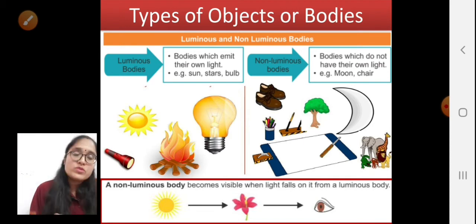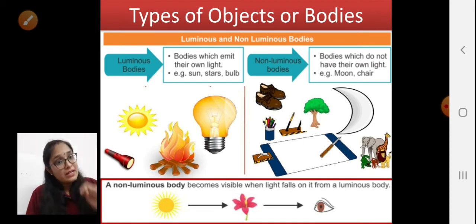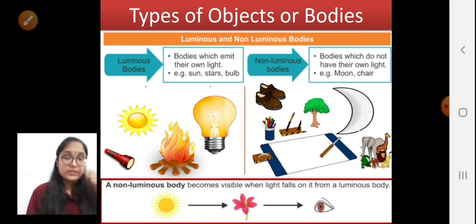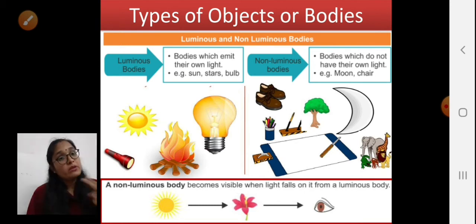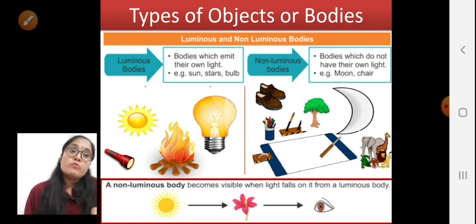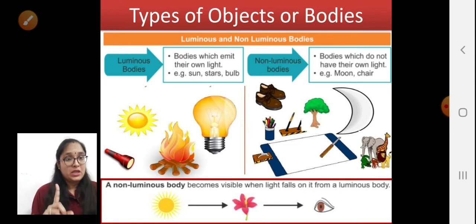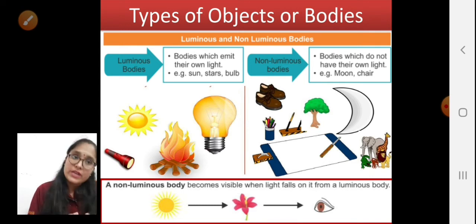So to see an object, it is necessary that the light from the object comes to our eyes directly, then only and only are we able to see the object. If light from an object does not come directly to our eyes, we cannot see the object. If light is coming directly to our eyes from that object, then only are we able to see that object clearly, right?